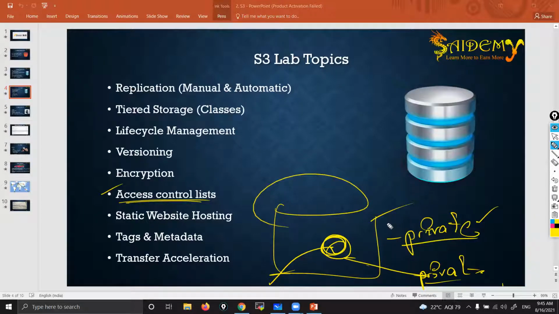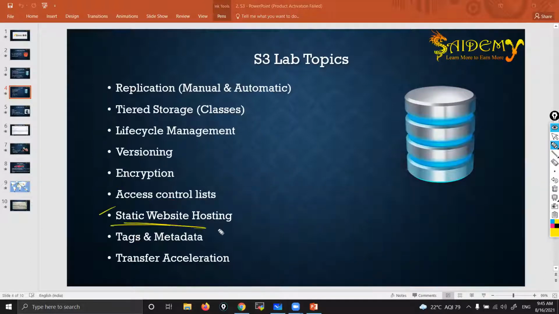Okay, they can see the bucket, they can see objects, but they can't open those objects. They can open the objects only when you make the object public, then they can see the objects also. So access control list is a way by which we can give access to others, that could be your colleagues or outsiders. Okay, giving permissions and all.